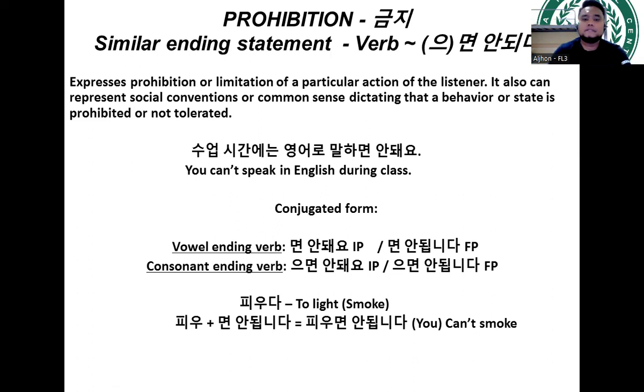All right, so malhada means to speak or talk, right? And then we have this ending statement, myon andeo. All right, suop shiganinun yung ro malhamyon andeo.